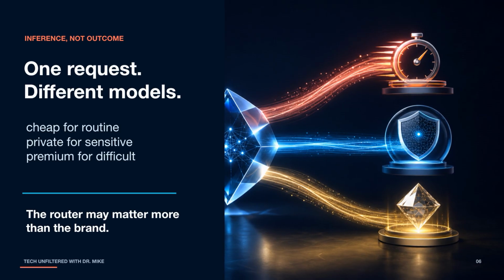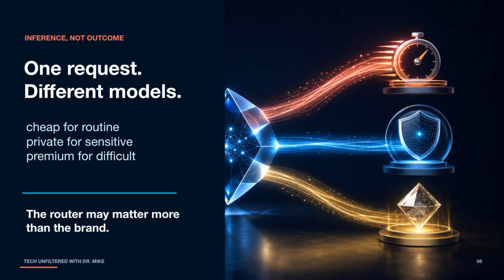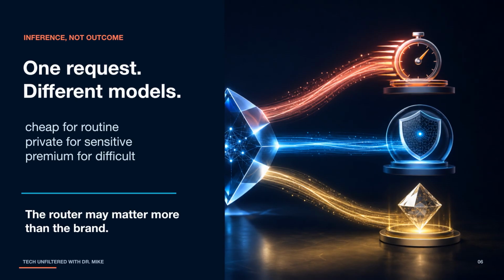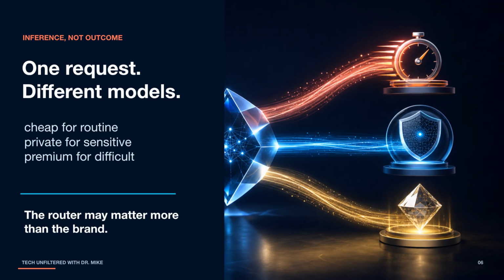Most people do not choose the power plant behind each appliance. They buy a service that routes power reliably. AI software could work the same way. A simple request might go to a very cheap model. A sensitive request could stay on a private system. A difficult request might go to an expensive premium model. That is an inference, not a reported outcome. And the electricity analogy has limits.